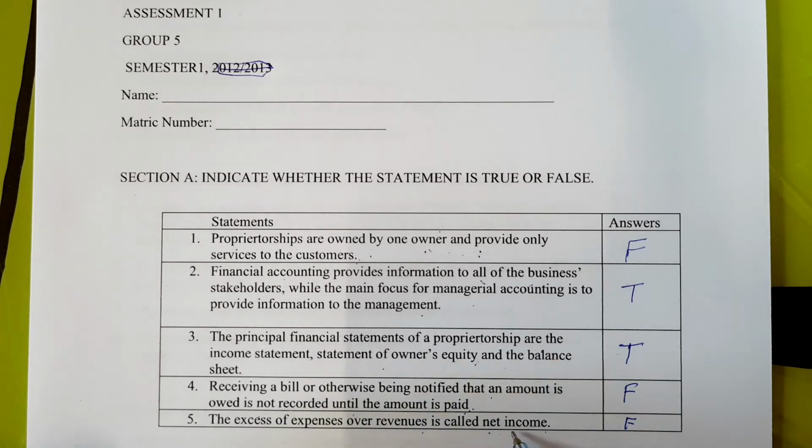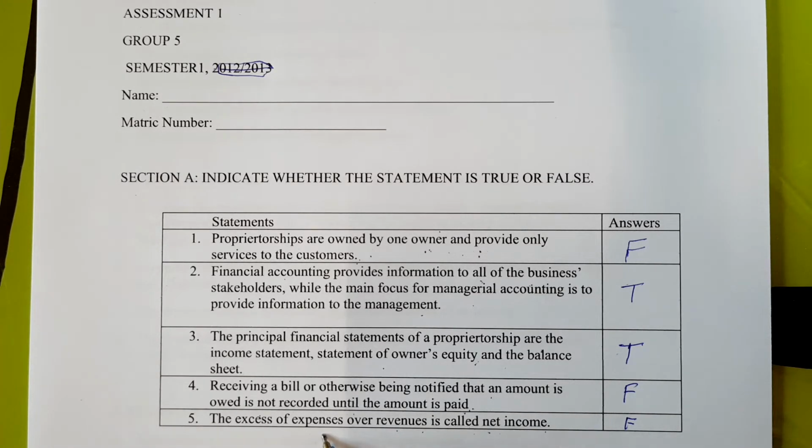So how to calculate profit? The true way is revenue minus expenses equals profit. This statement is not correct, as it says expenses minus revenue equals profit. So it is false.